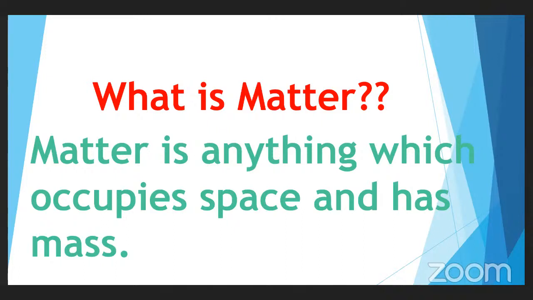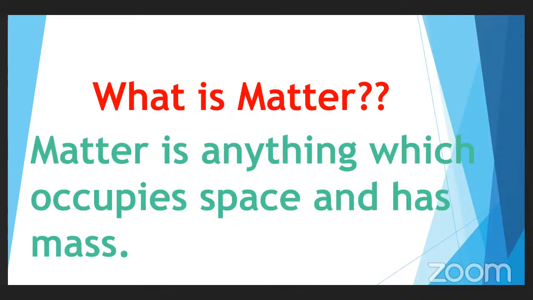Both the person as well as the book form matter. Why? Because both of them have mass and are occupying space in the surroundings. That means matter may not be specifically a living thing or non-living thing. It can be anything which occupies space and has mass. I think you have understood the definition of matter more clearly.